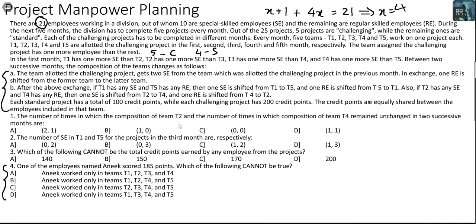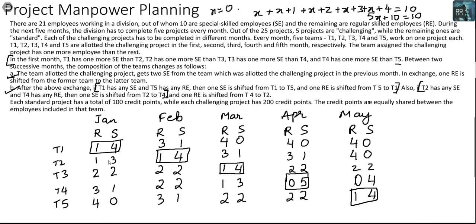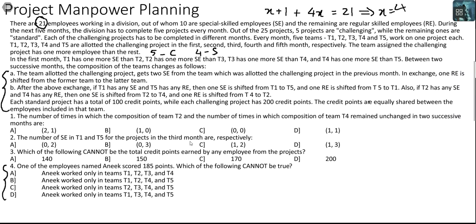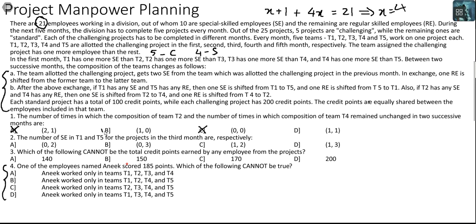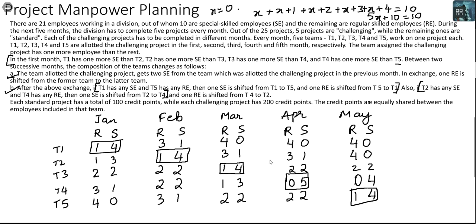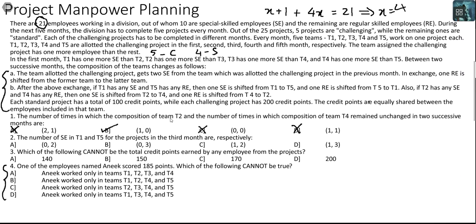The number of times in which the composition of team T2 and the number of times in which the composition of team T4 remain unchanged in 2 successive months are. Okay, team T2, it did not change between March and April, so T2 is 1. So this option is gone. This option is gone. We are left between D and D. T4, let's look at 3122130504. So option B will be the answer. T2 is maintaining once between March and April. T4 is always changing. So that is done.